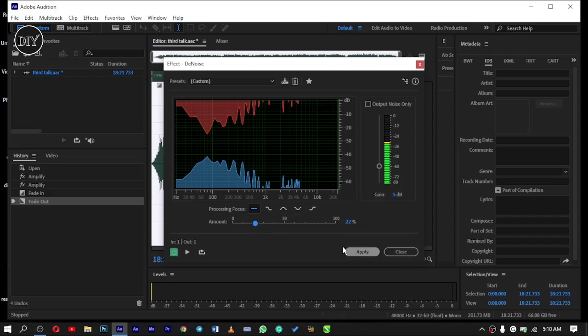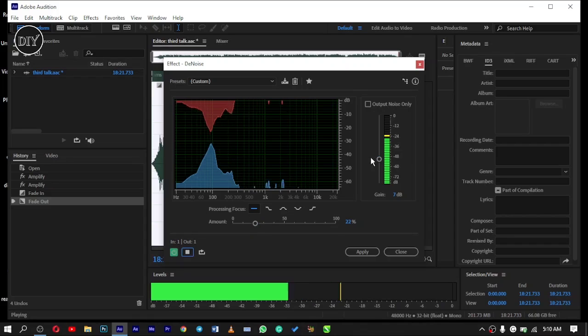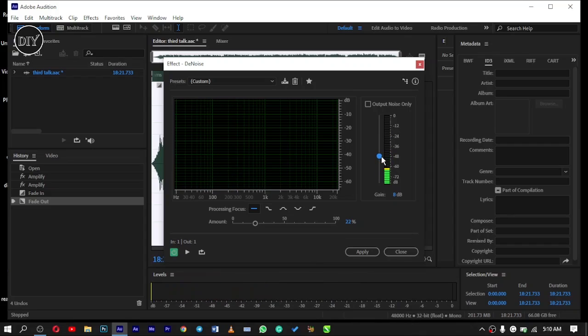Okay, so when you are done with all the effects, you can increase the volume. After you have denoised it, you can increase the volume, or decrease it, the volume of the original voice.